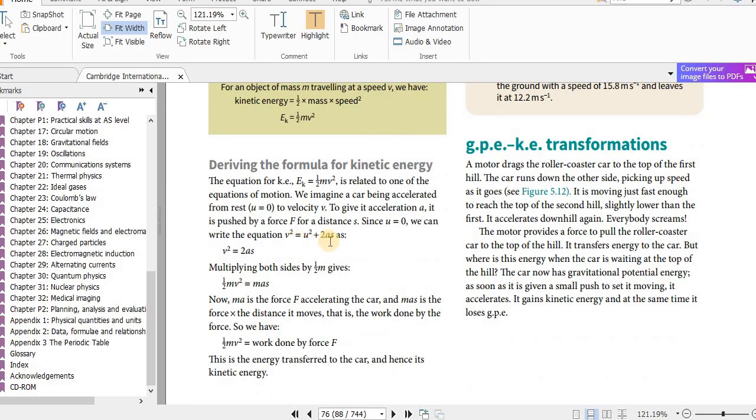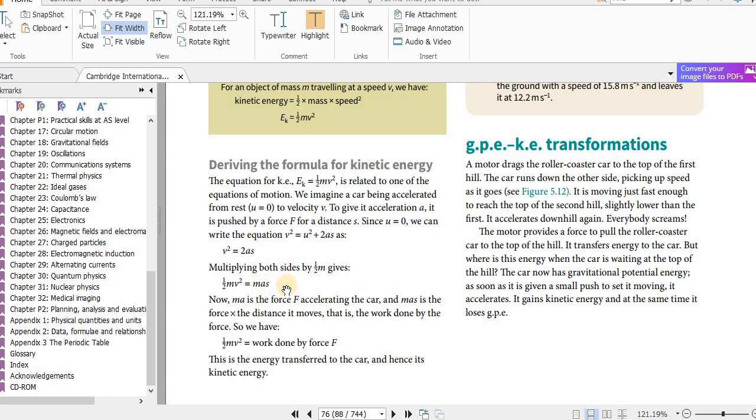We have learned this equation, v squared equals u squared plus 2as. So if an object starts from rest, the initial speed is 0. Then we get this equation. Now we can multiply both sides of this equation by half m. So we get half mv squared equals mas. Now what is ma? That is the force. Remember Newton's second law, F equals ma, and s is the distance moved in the direction of the force.